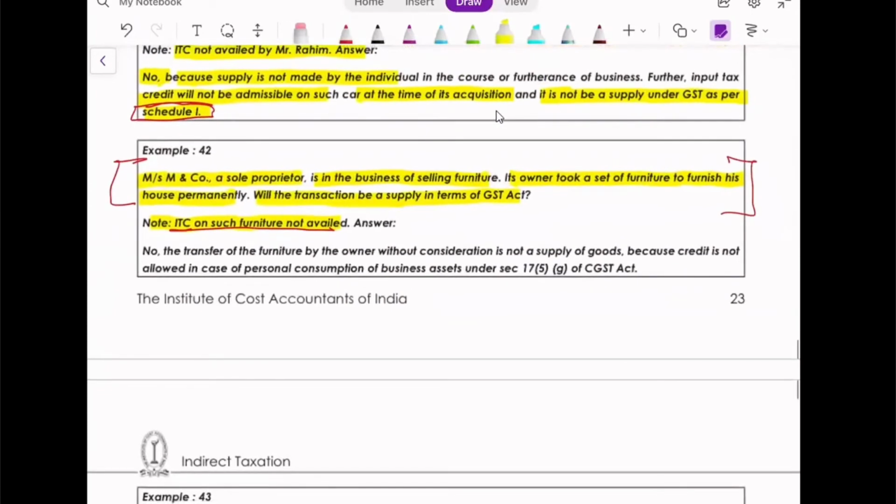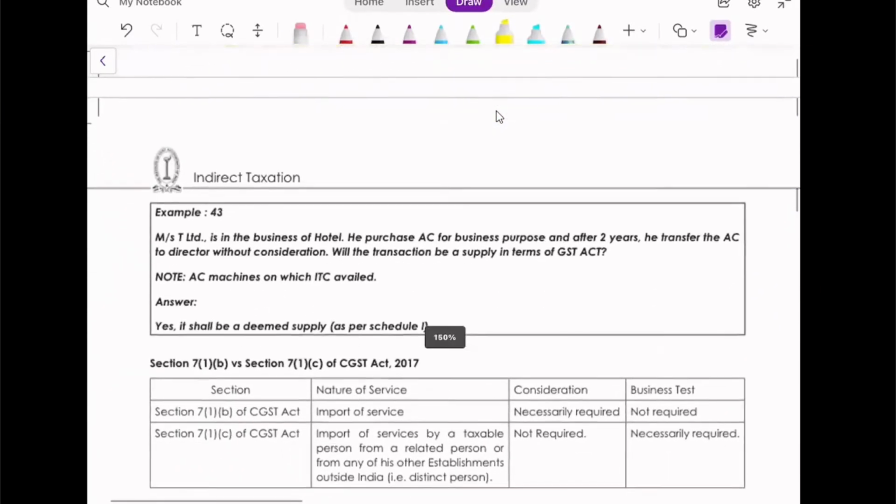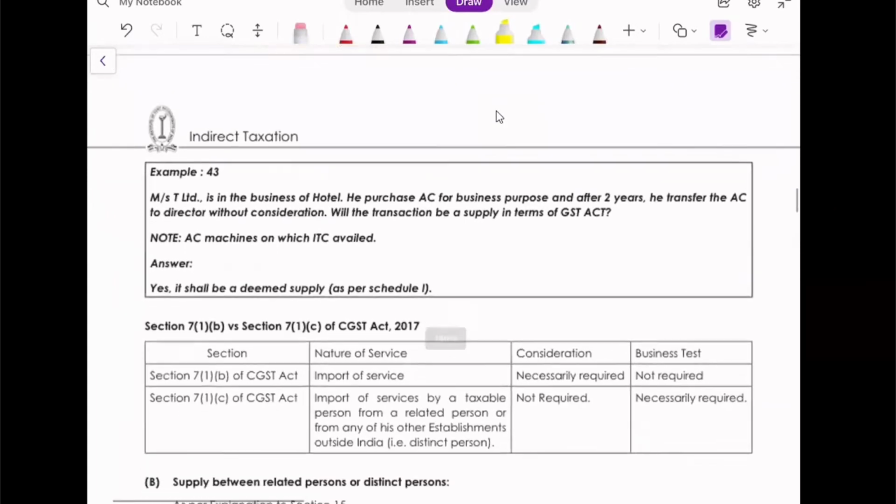So let's read out the solution. The transfer of furniture by the owner without consideration is not a supply of goods. They are not saying even Schedule 1. They are saying it is not a supply of goods from everywhere. Because credit is not allowed in case of personal consumption of business asset under section 17 subsection 5G, it is value of supply. I told you earlier that the examples which are given are not only concerned with supply, they are concerned with many other things.